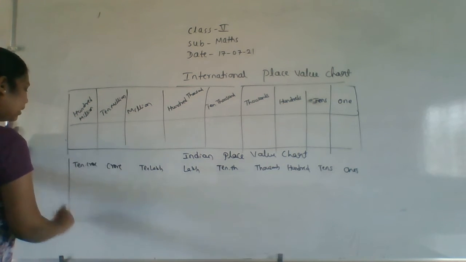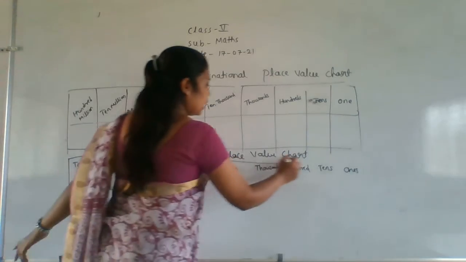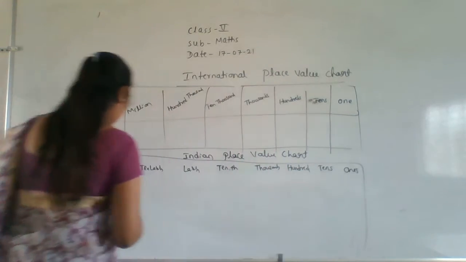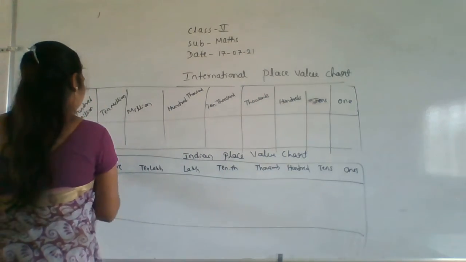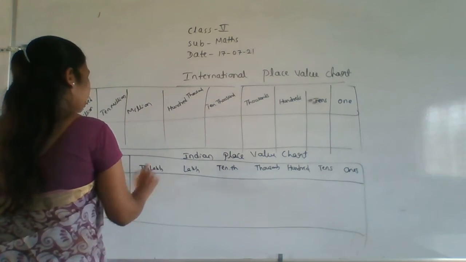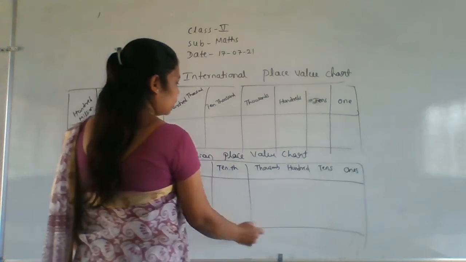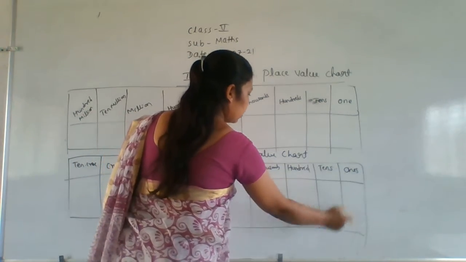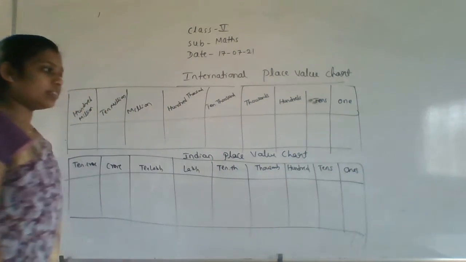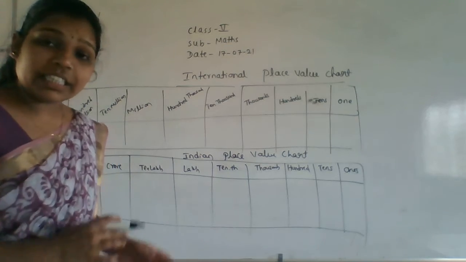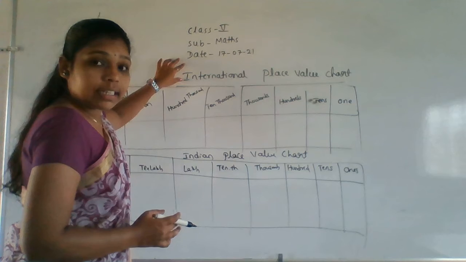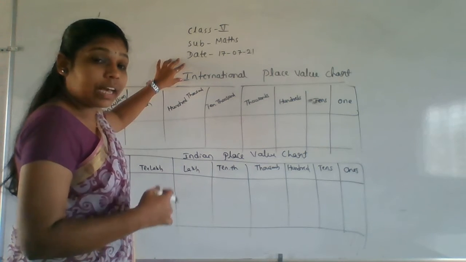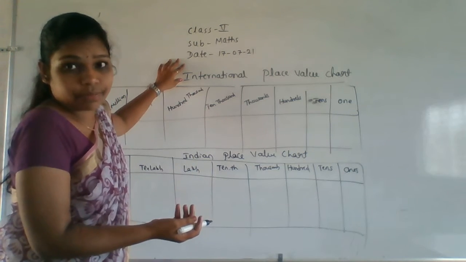So understand the difference between the Indian place value chart as well as the international place value chart. Then only you can easily remember these things. Otherwise it's difficult. Just know the difference between the two, then you can remember these things easily.